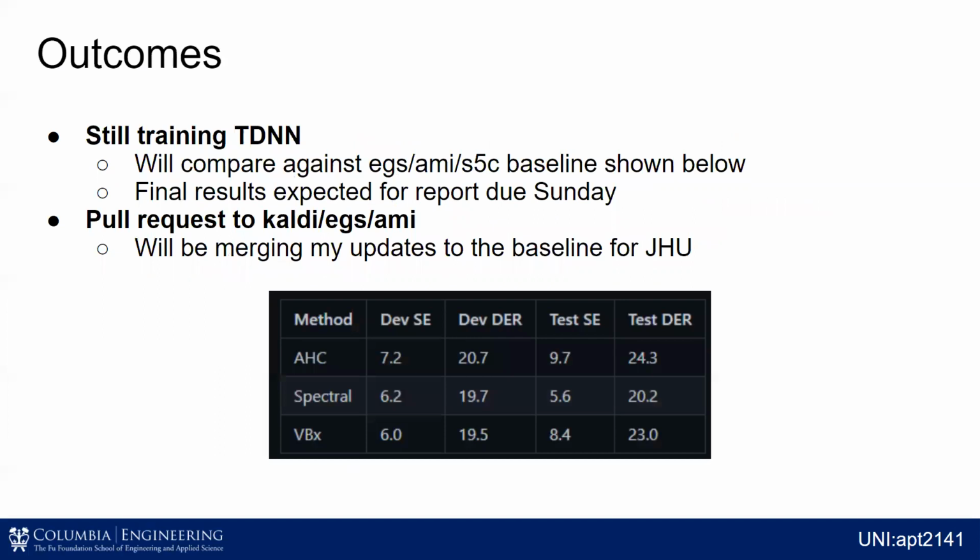So where are we at with this right now? It's actually still training with the TDNN, and I expect to have those results by Sunday and then compare it to the table below with the baseline for this EGS, as well as that constant Q transform one that was built in Keras. It'll be interesting to see how those compare. And then I obviously want to give back to the community so that Johns Hopkins latest version of this EGS, I'm going to be pushing my changes out in a pull request.